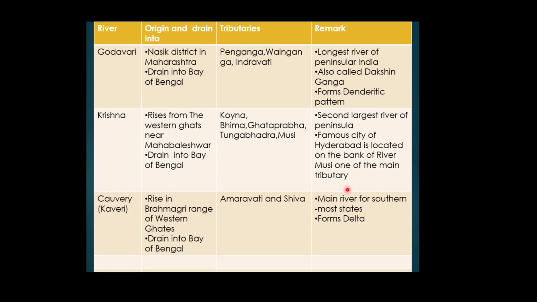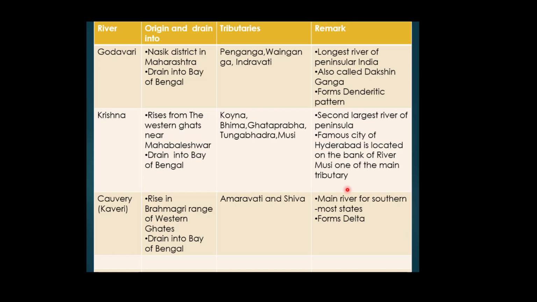Now we will study one of the most important rivers of India and most sacred rivers of the peninsular part of India, that is Godavari. And this river is also known as Dakshin Ganga. The river Godavari originates from Nasik district of Maharashtra, and it drains in the Bay of Bengal. And this is the largest river of the peninsular part of India. The total length of river Godavari is 1500 km. Its drainage basin is also the largest among the peninsular rivers.